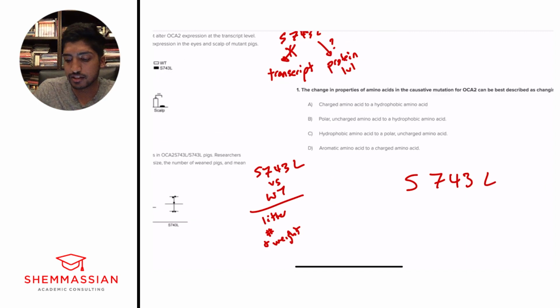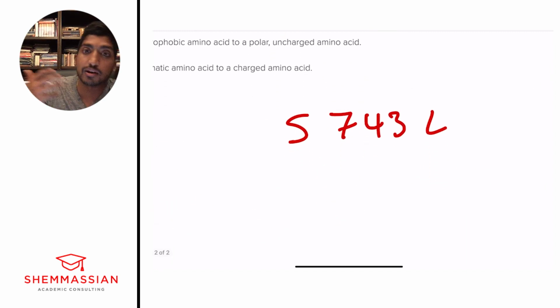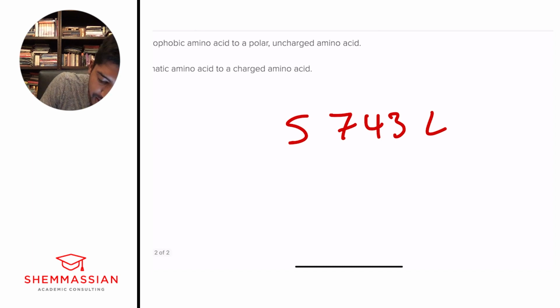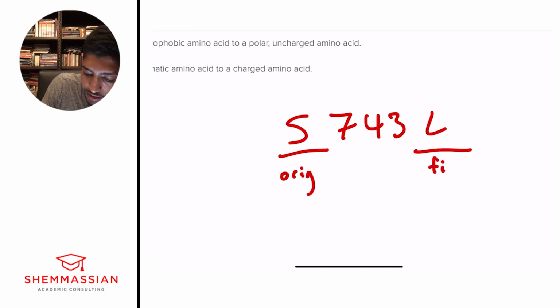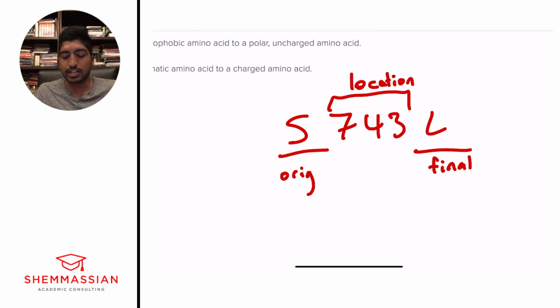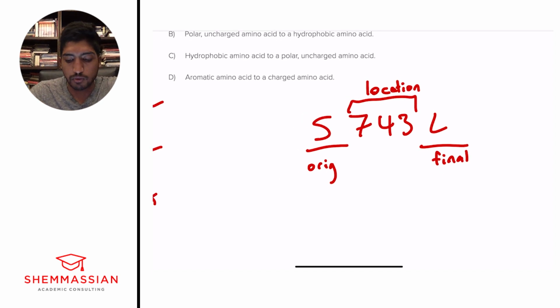S743L. And this is a common format to talk about amino acid changes, right? This is going to be your original, and this is going to be your final, what it's changed to, and this is going to be your location, okay, of whatever mutation is happening. So right away, I need you to know your amino acid abbreviations by heart, the 1-letter and the 3-letter abbreviations, and exactly what they look like. This is high yield for the MCAT.